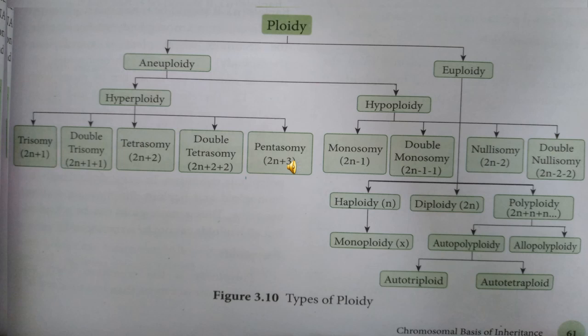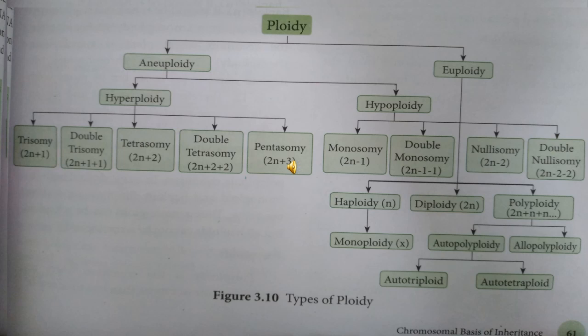Then hypoploidy is divided into four kinds: monosomy, double monosomy, nullisomy, and double nullisomy. Hypoploidy is a decrease in chromosome number. Monosomy is 2n minus 1. Double monosomy is 2n minus 1 minus 1. Nullisomy is 2n minus 2. Double nullisomy is 2n minus 2 minus 2.